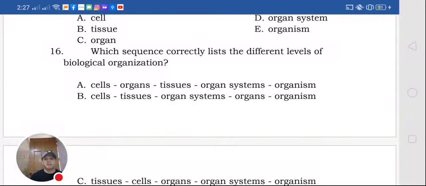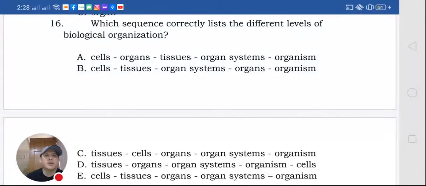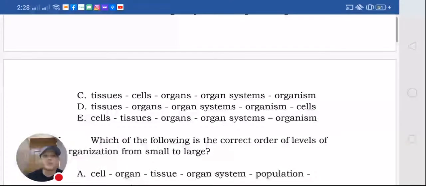Okay, so number 16. Which sequence correctly lists the different levels of biological organization? Cell, organs, tissues, organ system. No. Cell, tissues, organs, and organs must come first before organ system. Letter B, so it's wrong.